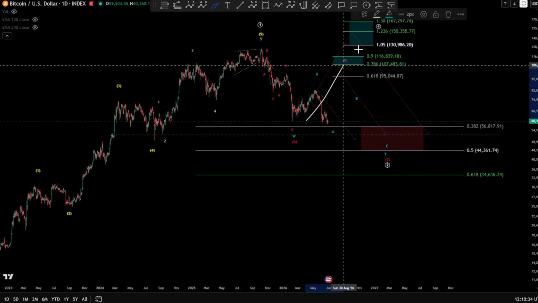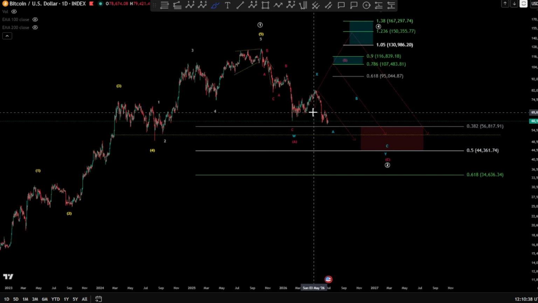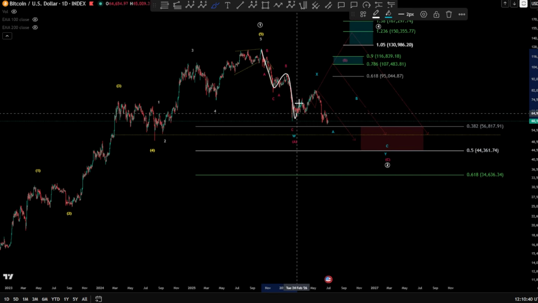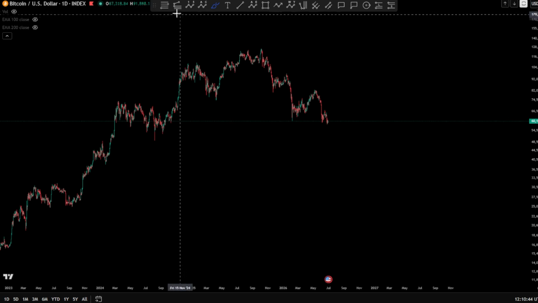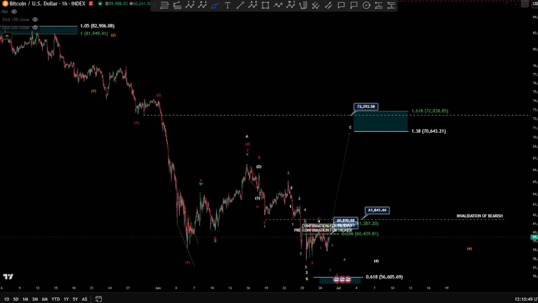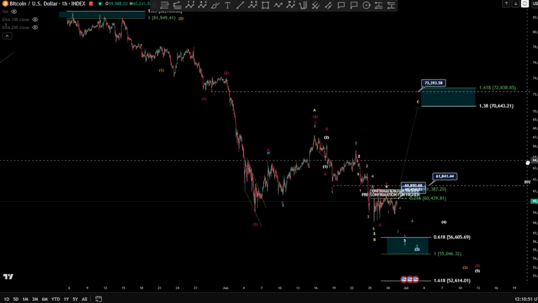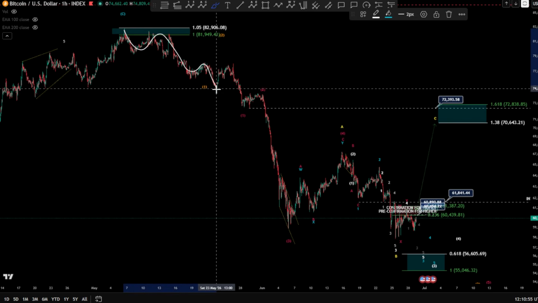The regular flat and expanding flat are out of the scenario, so we are focusing on the W, X, and a Y. 3 down, 3 up, 3 down. So this is regarding the daily. If we dive inside it on the 1-hour chart for Bitcoin, we are looking also at the final move here. The final move is as follows. We have a 1, 2, 3, 4, and a 5.